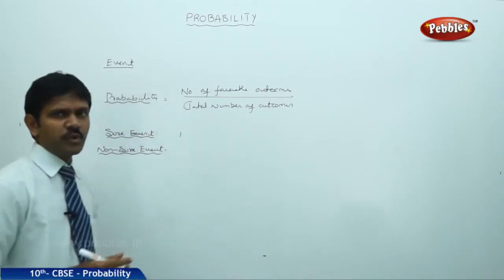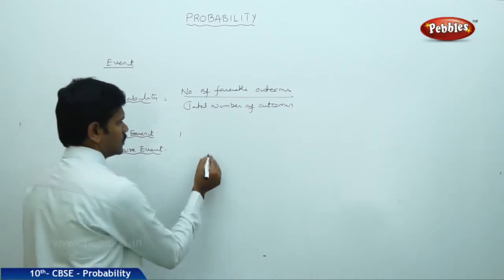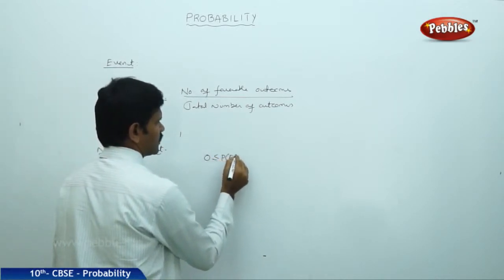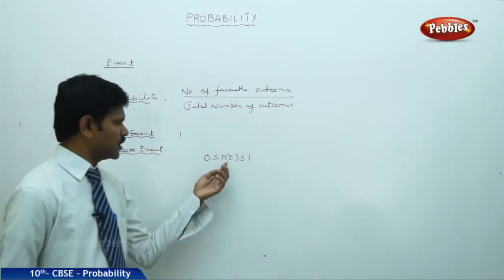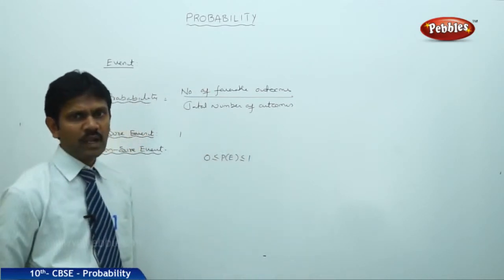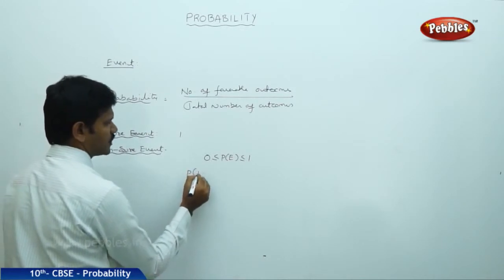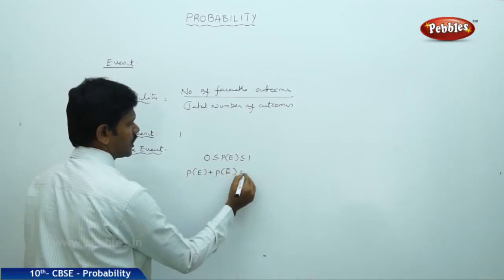Probability is always positive and lies between 0 and 1. That is, 0 ≤ P(E) ≤ 1. And one more definition: P(E) + P(E bar) = 1.